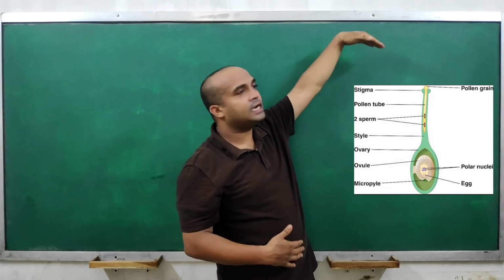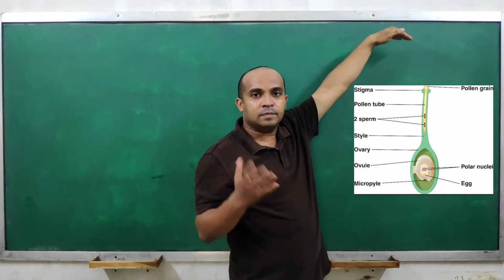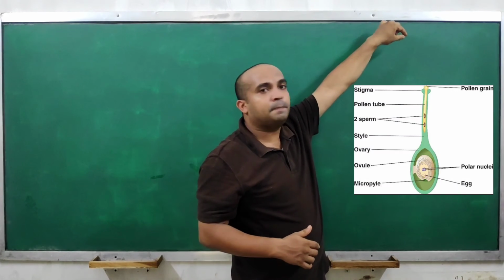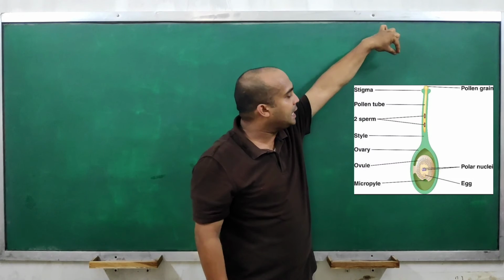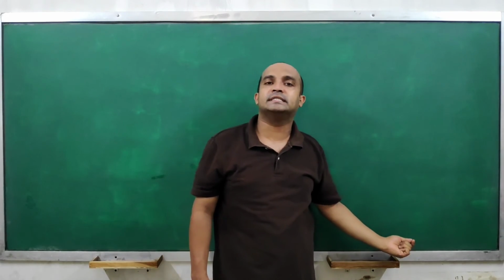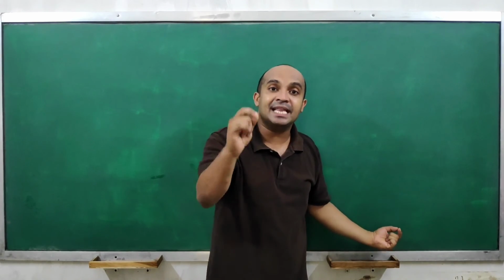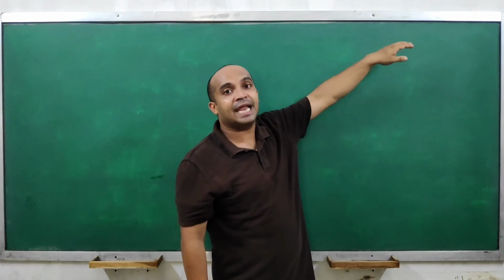And when this pollen grain reaches the stigma, pollen tube formation will occur, which will penetrate the style, reach the ovary, and go inside the ovule. Understood? And this pollen tube is carrying the male gamete which was present in the pollen grain.